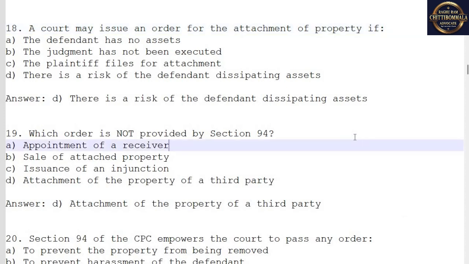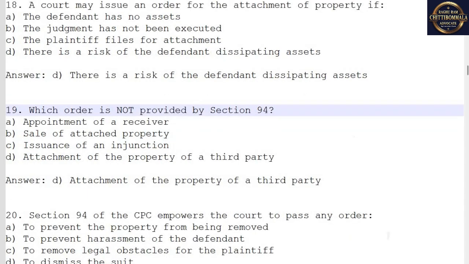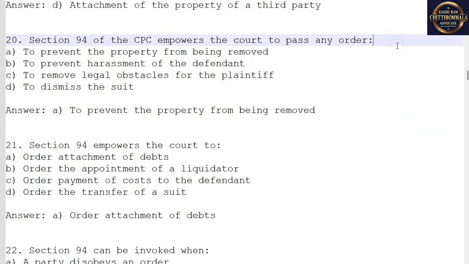19. Which order is not provided by Section 94? Answer. D. Attachment of the property of a third party. 20. Section 94 of the CPC empowers the court to pass any order. Answer. A. To prevent the property from being removed.